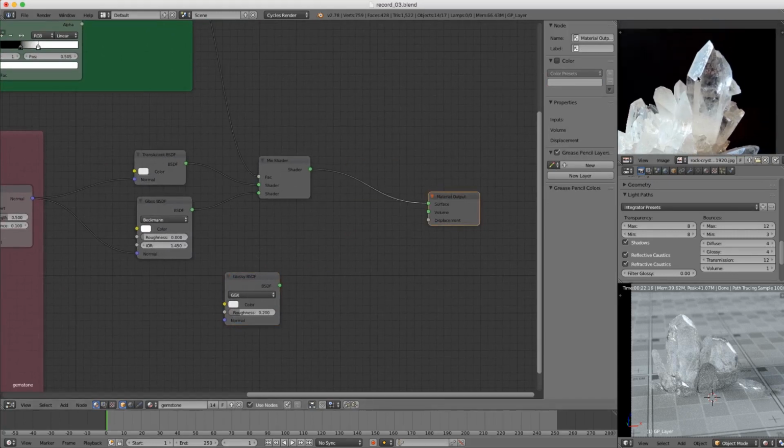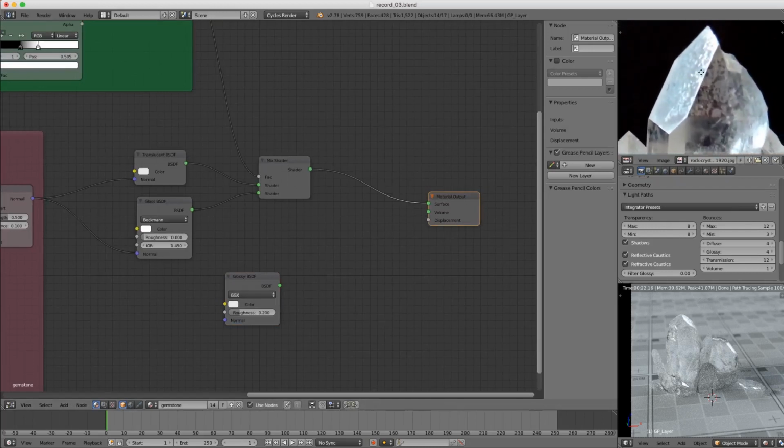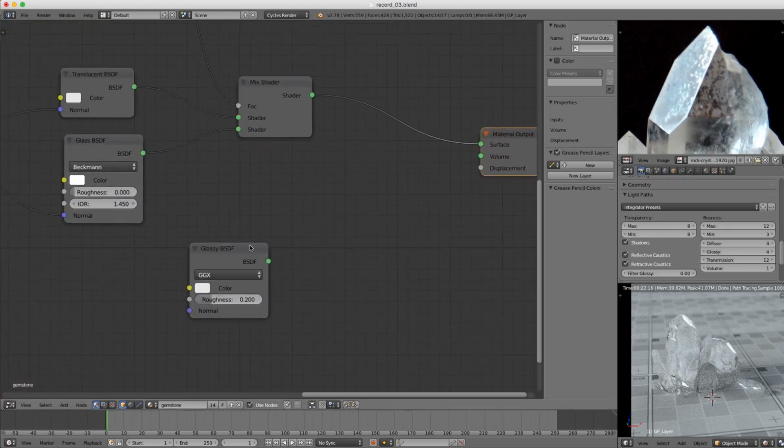But first, let's look at the reflections in our reference image. Note that they're actually not that shiny. This doesn't seem to be a polished crystal, but more of a natural crystal, and so the reflections are a little more dull. Of course, if you had a polished gem, you would want the reflections to be sharper. But in this case, we're going to use a higher value.